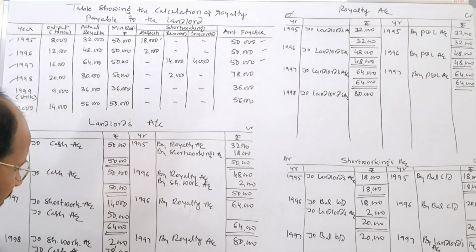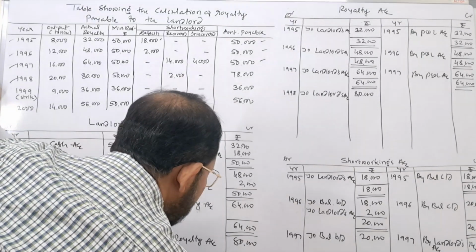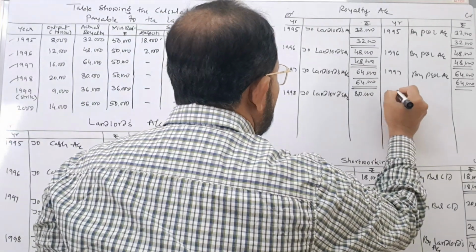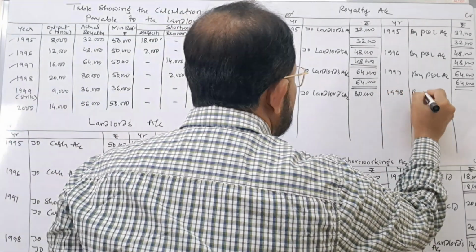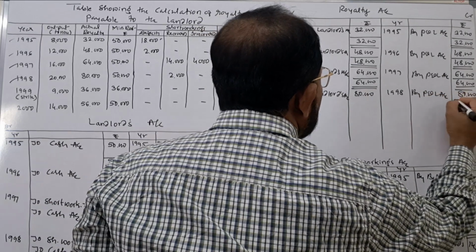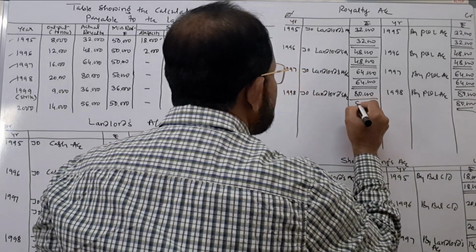Now this account is closed. 80,000 and this side also you write rupees 80,000. Next one is royalty account is to be closed by transferring the balance to P&L account with the amount of actual royalty 80,000 and close the account. Very simple thing is there.